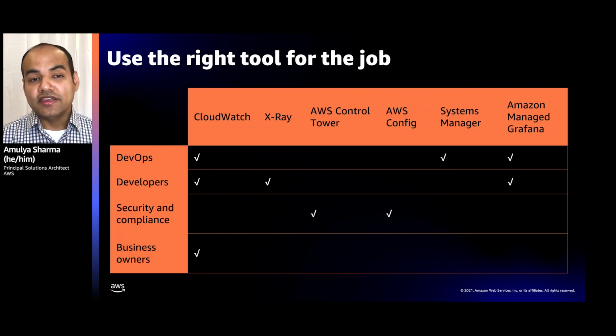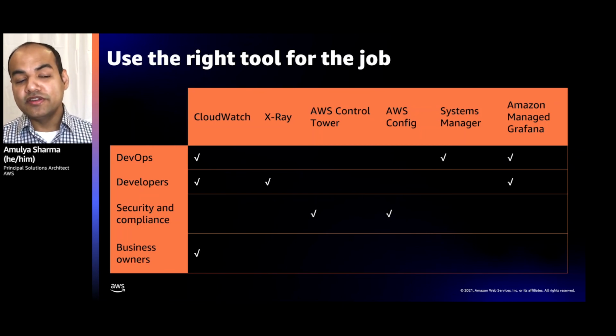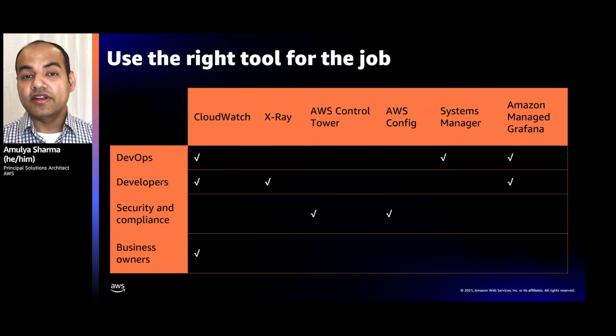As you can see, we mapped some of the services we have to the personas we talked about. For security and compliance persona, Control Tower and AWS Config can be used. For business owners, you can build a cost allocation dashboard right into a CloudWatch dashboard. For developers and DevOps persona, obviously Amazon Managed Grafana and Amazon CloudWatch can be used to gain insights into the workloads.